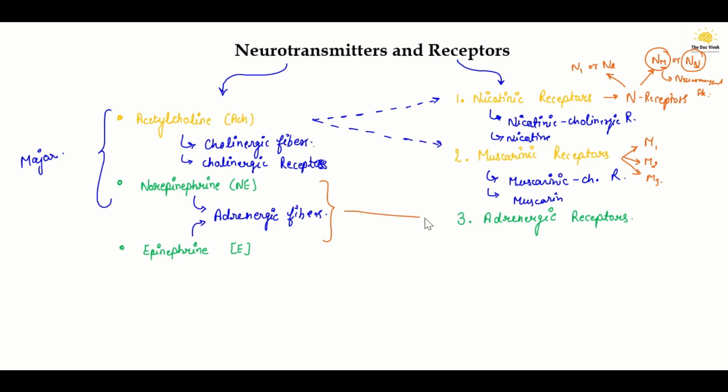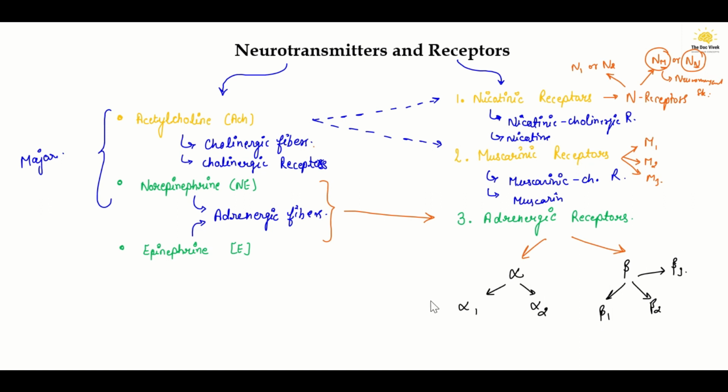There are two main categories of adrenergic receptors: alpha adrenergic receptors and beta adrenergic receptors. There are two types of alpha adrenergic receptors: alpha 1 and alpha 2. Whereas there are three types of beta adrenergic receptors: beta 1, beta 2, and beta 3.